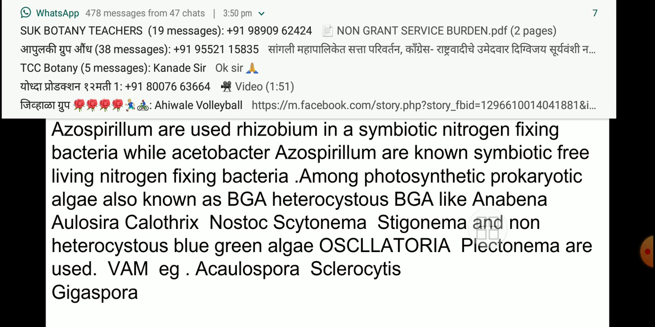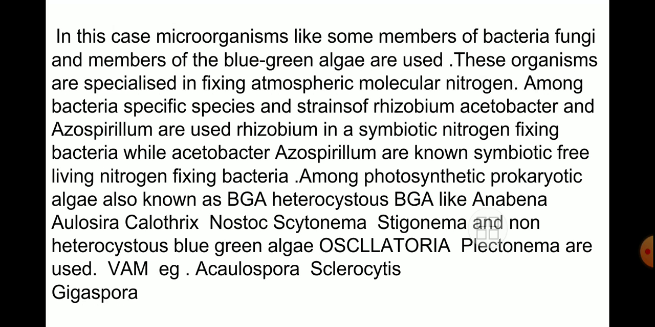Here, my friends, you have to keep in mind, in case of microbes, some members of bacteria, fungi and members of blue green algae, BGA, are used, because these organisms have the capacity to fix atmospheric nitrogen into a usable form and make it available to the plants. Among the bacteria, specific species and strains of Rhizobium, Acetobacter and Azospirillum are used. Rhizobium is a symbiotic nitrogen fixing bacterium, while Acetobacter and Azospirillum are known as asymbiotic, free living nitrogen fixing bacteria.